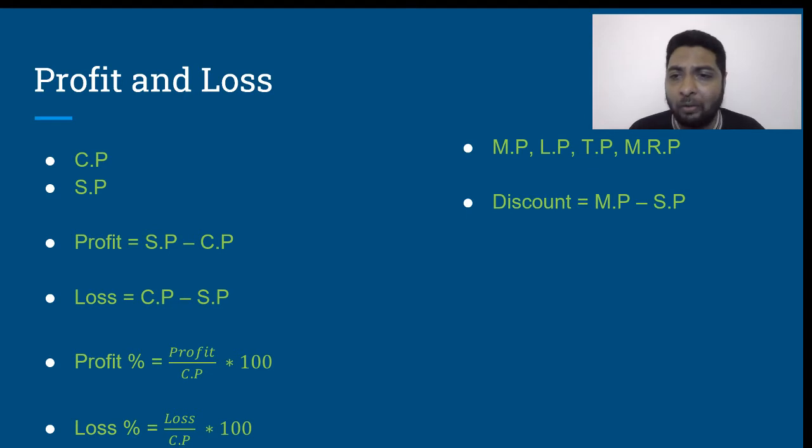Now, what is discount? As we already saw, discount is nothing but market price minus selling price. Market price minus selling price gives me the discount. Now, what is discount percentage? Whenever we go to a shop, let us say you are buying some apparel, and at the shop they say that 20% discount is being offered.